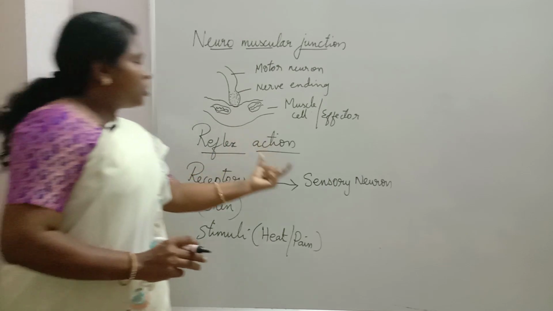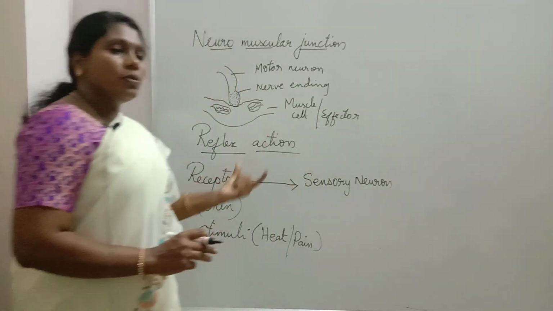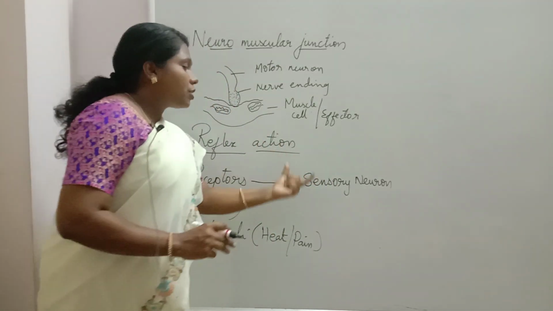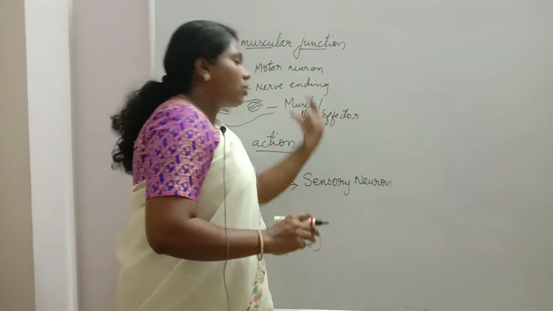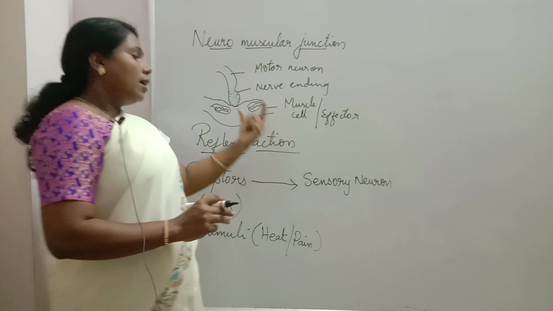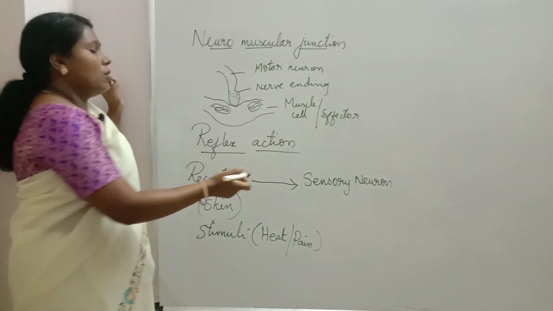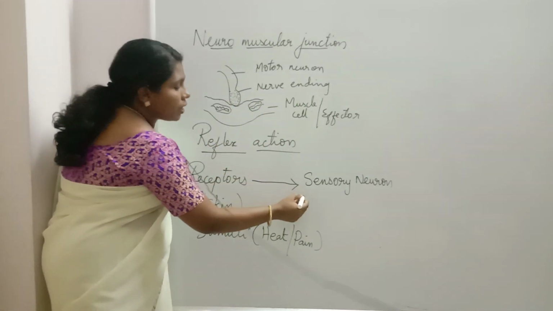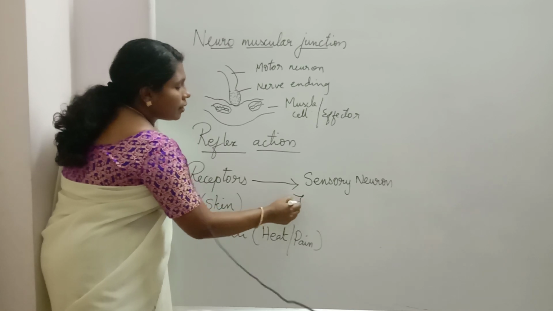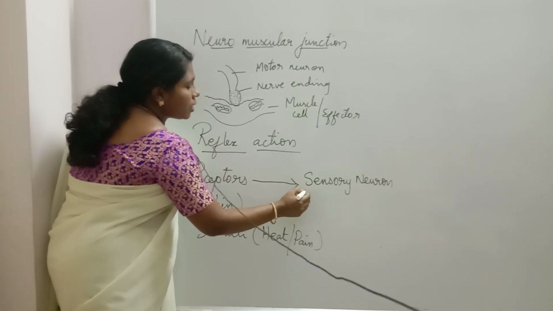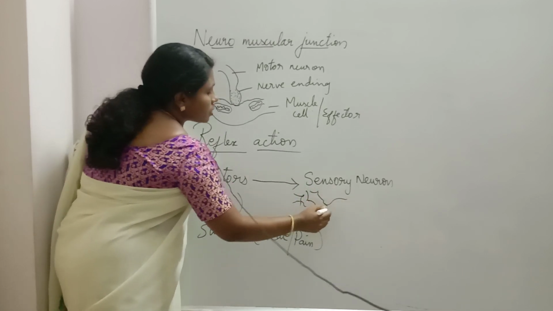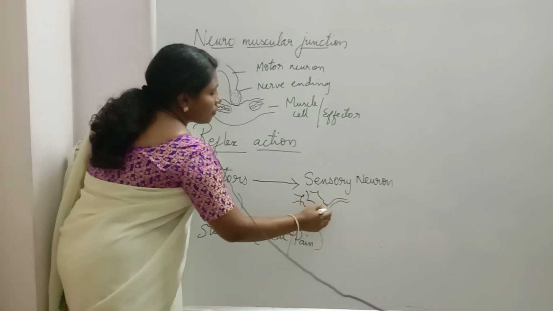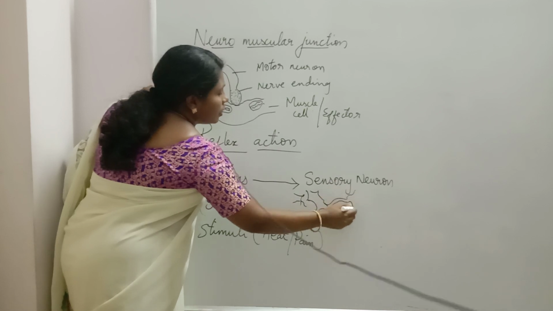This sensory neuron carries the stimuli. What is the stimuli? Heat. Heat goes from the first neuron to the second neuron to the third neuron. How is it transmitting? It is received by the dendrite of the first neuron. The first neuron receives the impulse through its dendrite, and it is transmitted to the cell body, and from the cell body to the axon, and from the axon to the nerve ending.